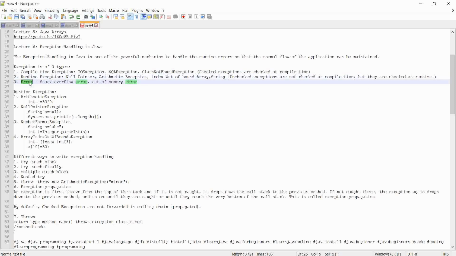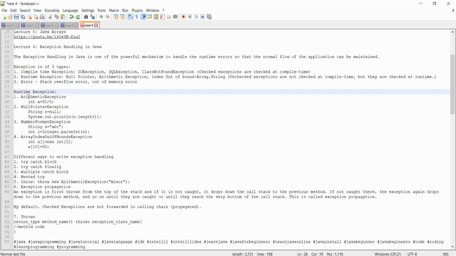Next we have error category. Error is when there is no memory available or stack overflow exception. Well, you cannot deal with this because there's no memory available and you cannot do anything as such. But runtime exception you can minimize by writing the code in a different way.